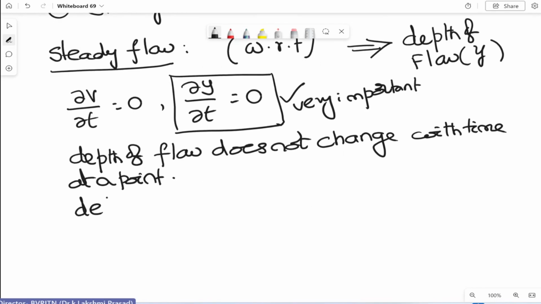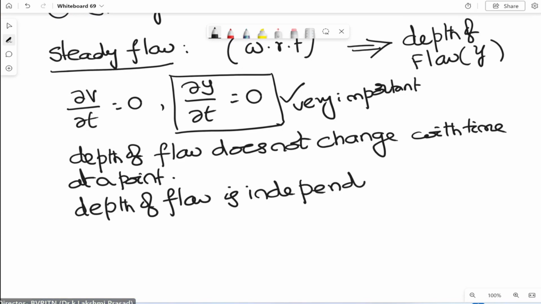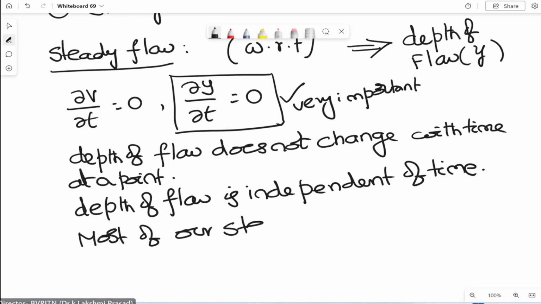That means the depth of flow is independent of time. If we remember, most of our study is steady flow.